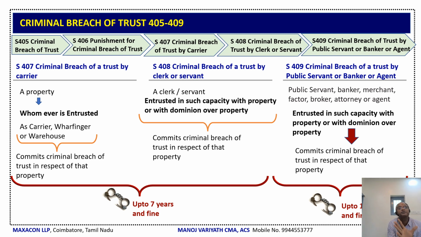In the case of 405, imprisonment is up to 3 years or with fine or with both. But in the case of 407 and 408, imprisonment is up to 7 years and fine, not "or" here. In the case of section 409, the case involves a public servant or banker or agent. It is much stricter, so imprisonment is up to 10 years and fine.